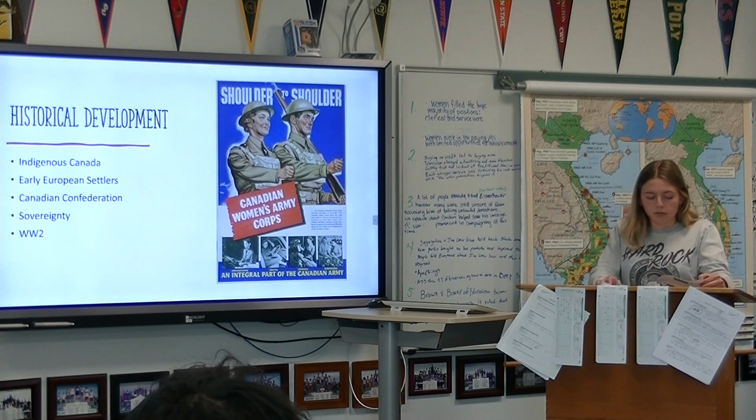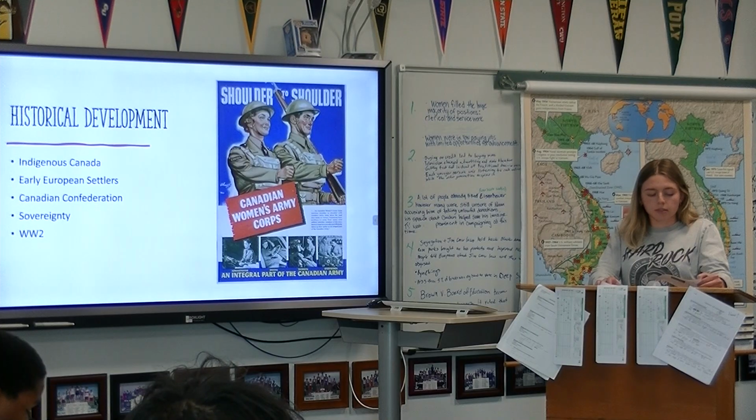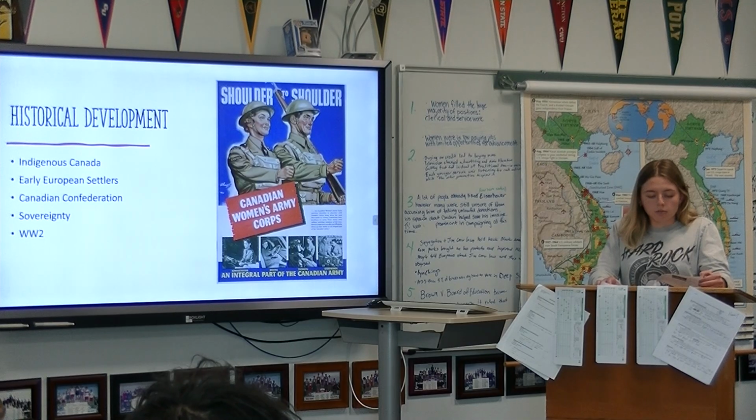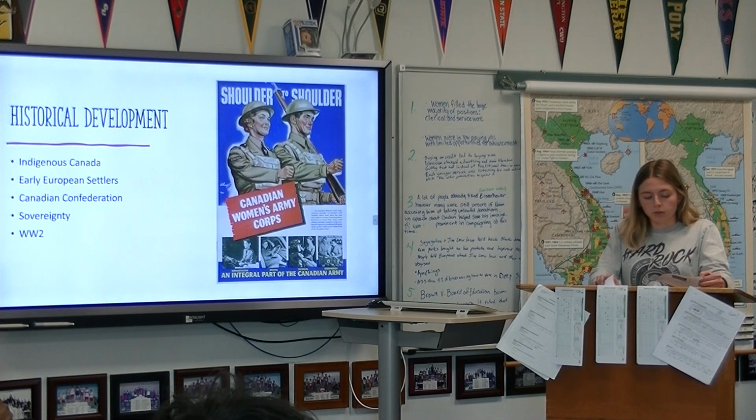And for sovereignty, the Statute of Westminster in 1931 was an act that granted full legislative independence to Canada. Later in 1982, the patriation of the Constitution was where Canada gained full constitutional independence from Britain with the passage of the Canada Act, which allowed amendments without British approval.